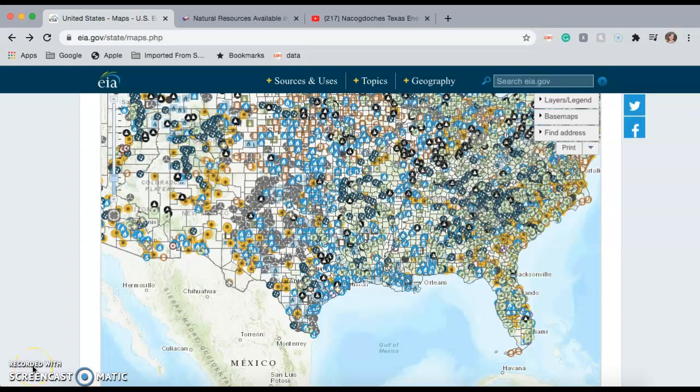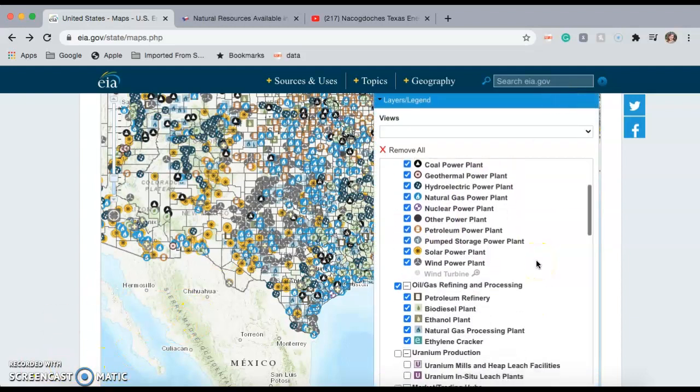For this assignment, you will be researching the energy sources being used in the county or city of your choice. I used the U.S. Energy Mapping System to take a close look at the Nacogdoches County. The only layers I included in my map were all power plants and oil/gas refining and processing. So let me show you that.